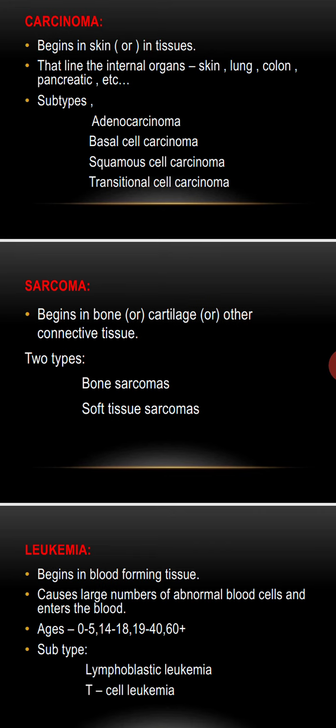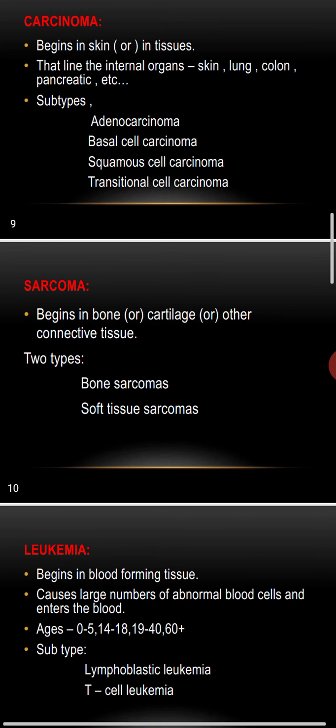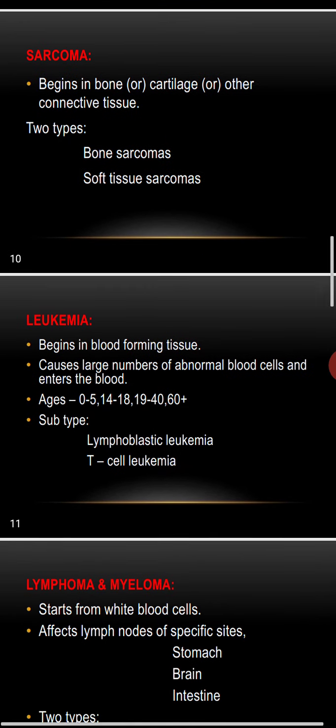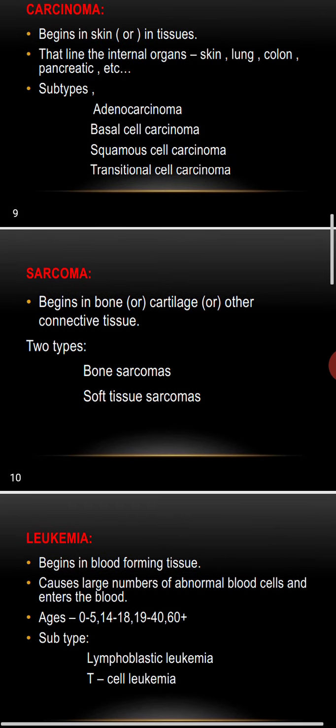Mostly glycolysis happens, and neovascularization, which means new blood vessel formation, happens for their energy. These are the peculiarities of cancer cells over normal cells. We already said about carcinoma, sarcoma, leukemia, and lymphoma. I'm just reading it out.